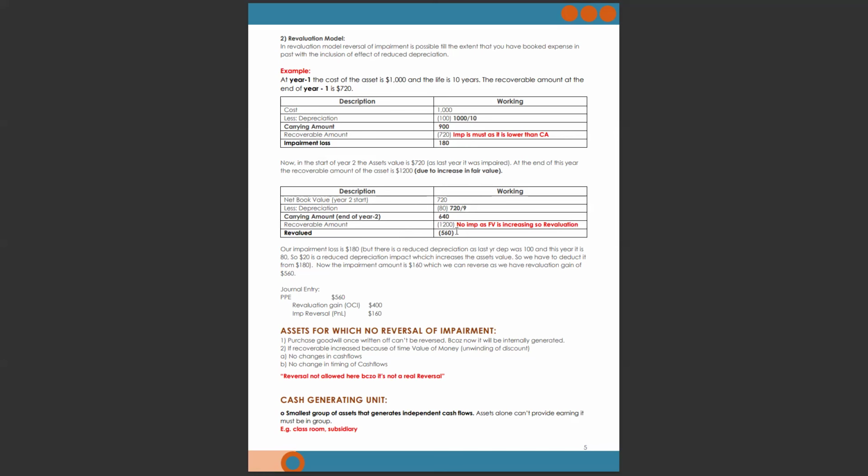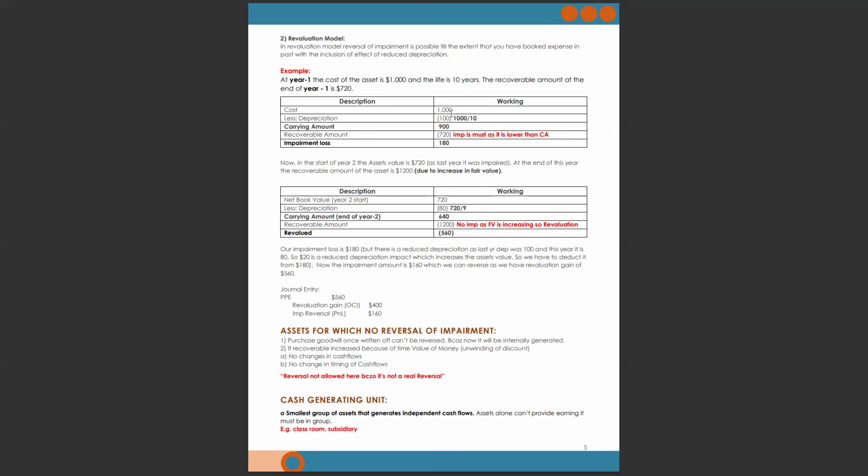Now you have a 560 revaluation gain and a 180 impairment loss. Out of the 180 impairment loss, there is a reduced depreciation. How? Last year we booked depreciation of 100 and this year we booked depreciation of 80. So depreciation is reducing. When there is a reduction in depreciation, it means our asset's value has increased.